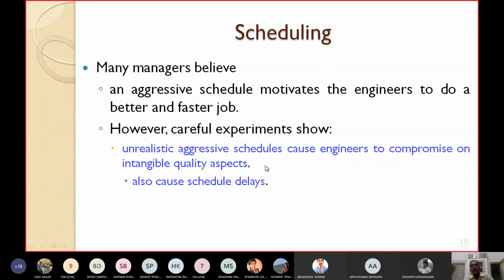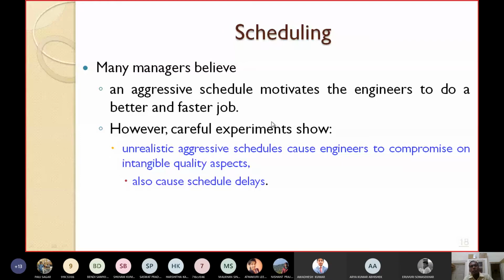It may also happen that it will lead to more schedule delay, and instead of taking 1 month, it will take more months than the original schedule. That means more than 2 months. It may take 3 months or 4 months.